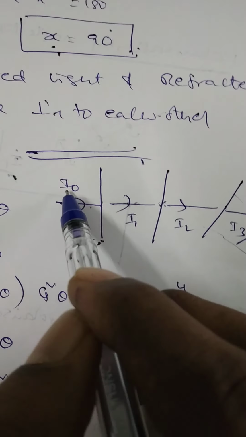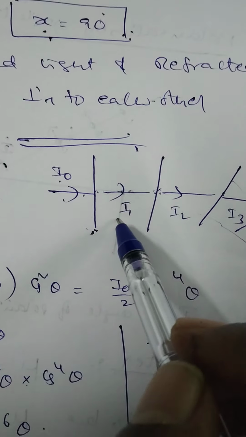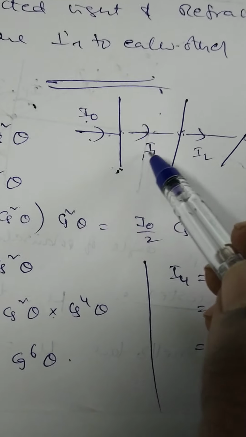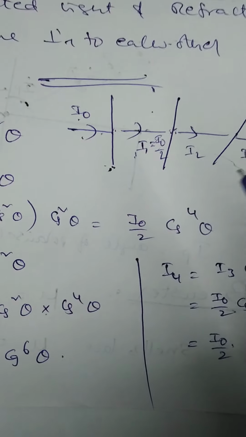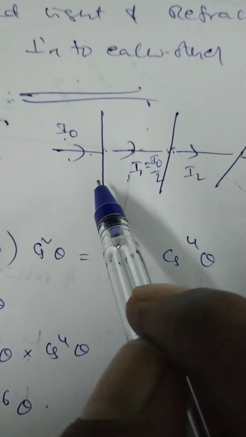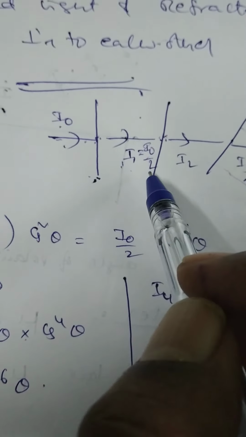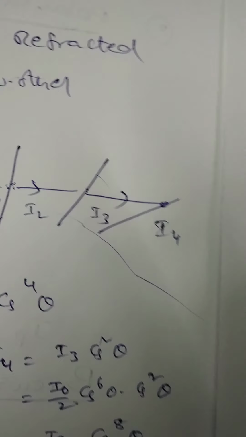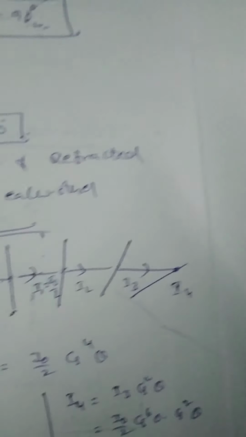Let the intensity of the light incident on the first crystal be I naught. The intensity of the light coming out from the first crystal is I1, which is equal to I naught by 2. So I1 is equal to I0 by 2.